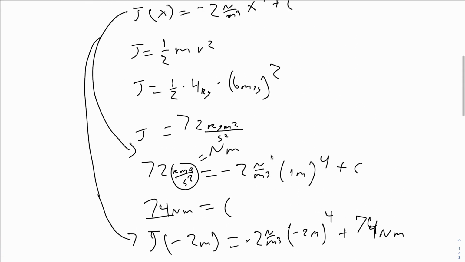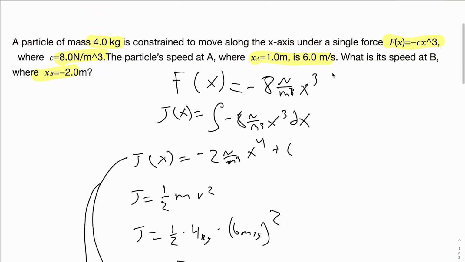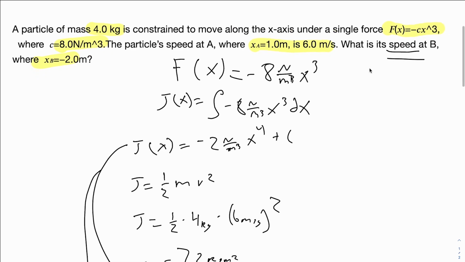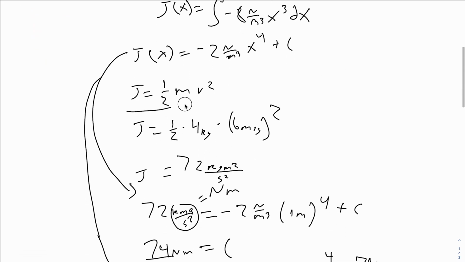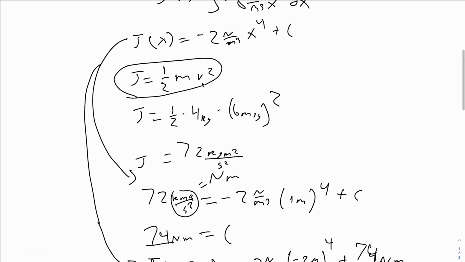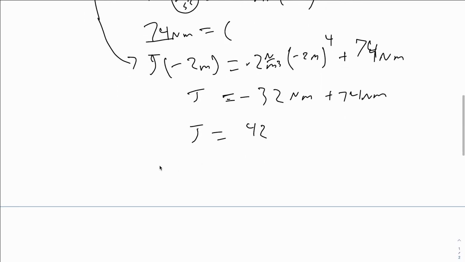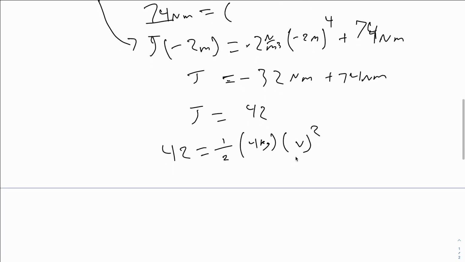But if we come back up to the question, we see that they want to know the speed. Now, to find the speed, we're going to have to reuse this equation right here to convert back to speed. So we can plug in our joules, which is 42, equals 1/2 our mass, which is 4 kilograms, times our velocity squared.